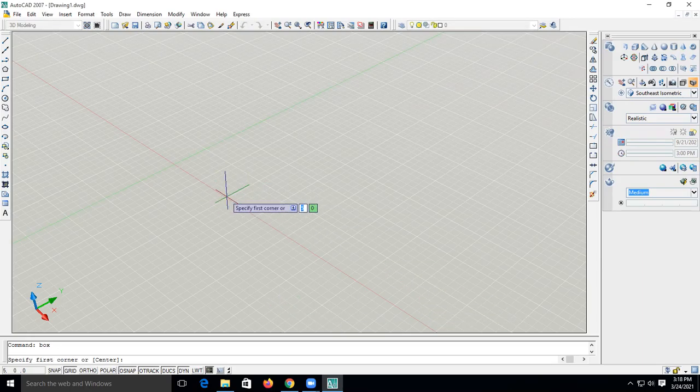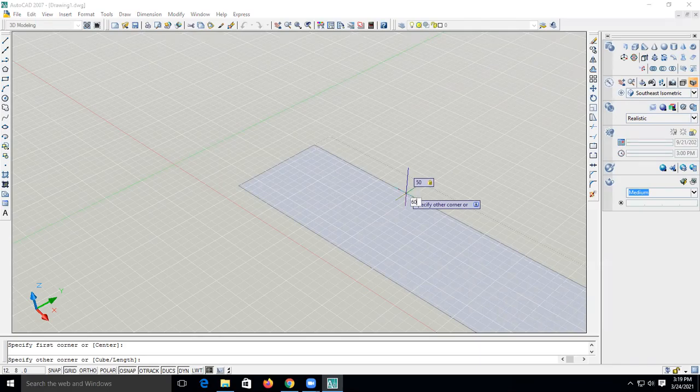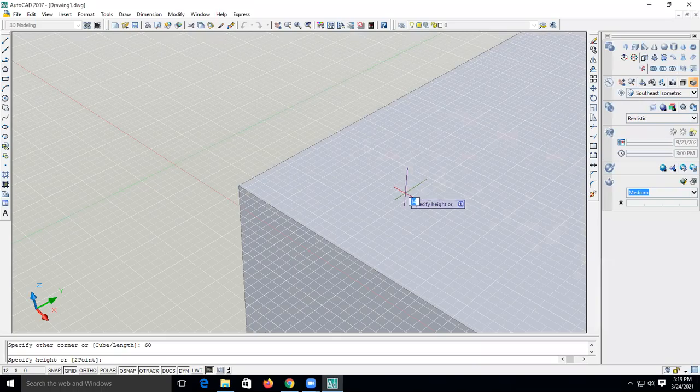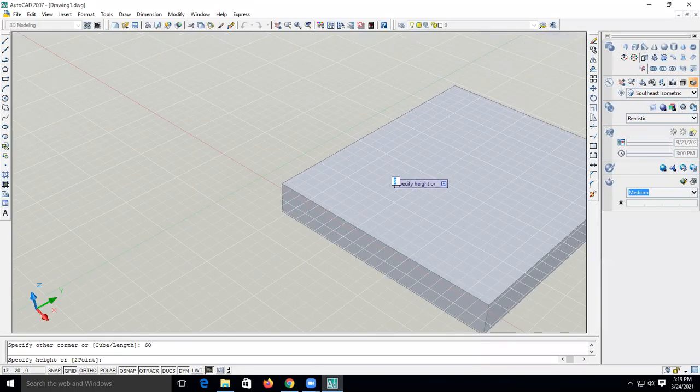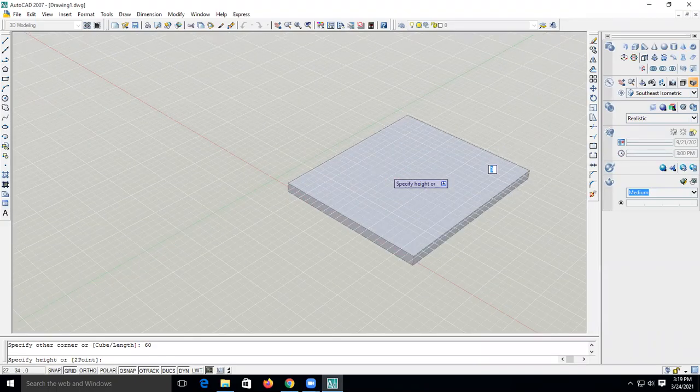So what is written? Specify the first corner. I select any first corner here. As I drag it, it will ask me for two things. The length and the width are shown, two squares near the cursor. So you can enter 50. This is one dimension, let's say the length. Press tab, so it will go to the other. Let's take it as 60. Enter. So a small rectangle of 50 by 60 is created.